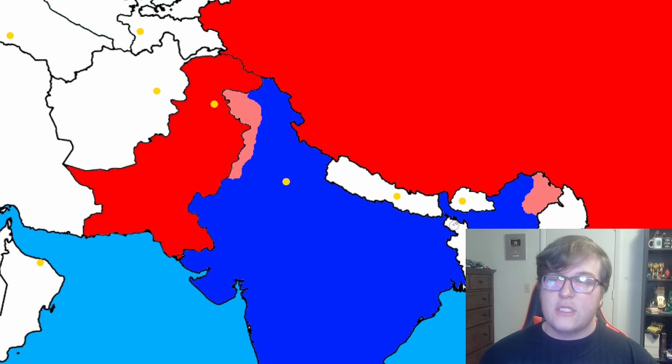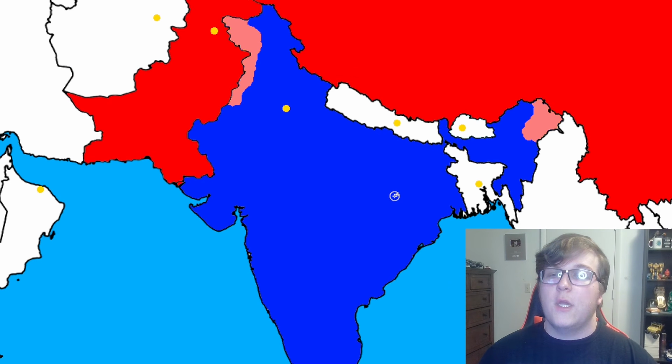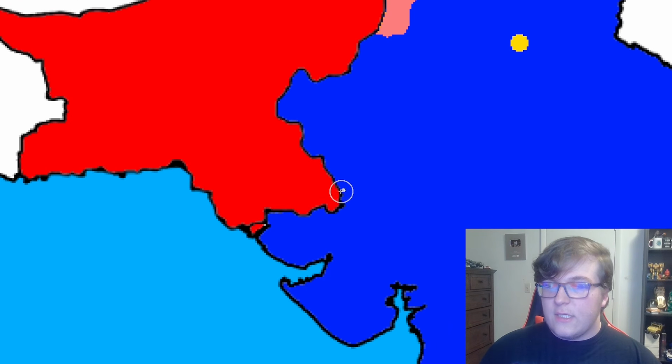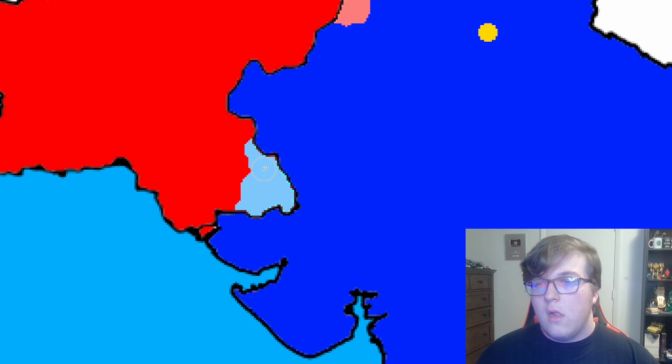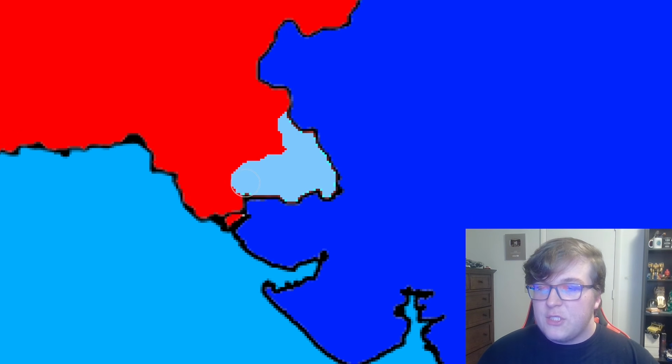Now, India isn't going to just play defense here, of course. They're going to have the ability to go on offense. They have a ton of population, and thus they can get a ton of manpower to do things like this. Granted, quality of troop may not be as great if you're just recruiting people off the street, but this is a very large-scale war, so they might just have to do that.